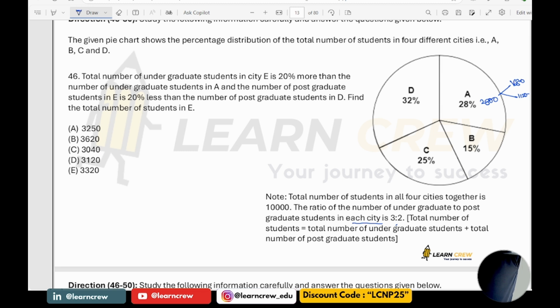Okay, so in A, like that. B total would be how much? 1500. C total would be 2500. D total would be 3200. Okay, and here how much? It is 900 and 600, undergraduate and postgraduate. Similarly here, out of 2500, 3/5 means 1500 and 1000.